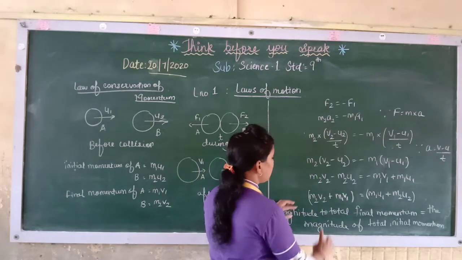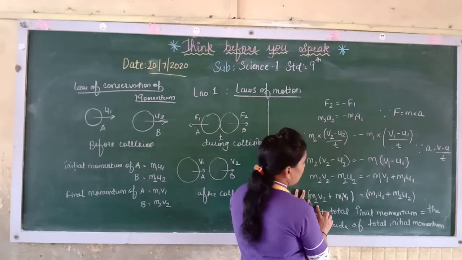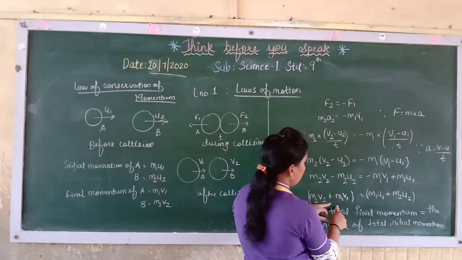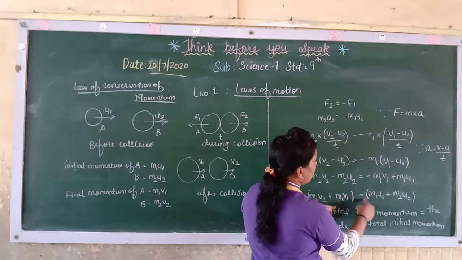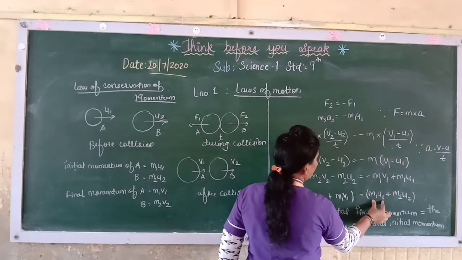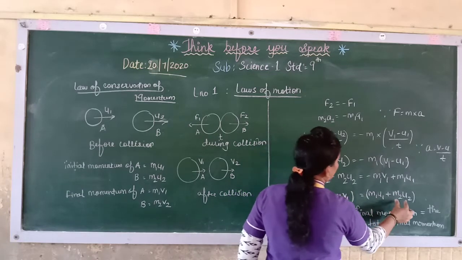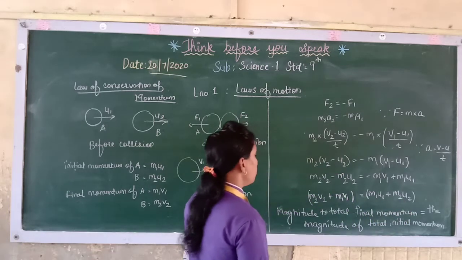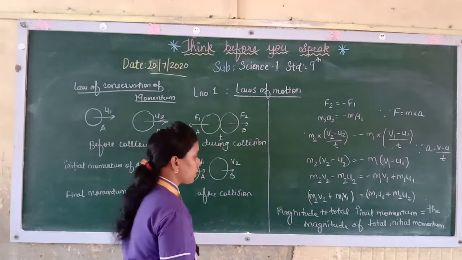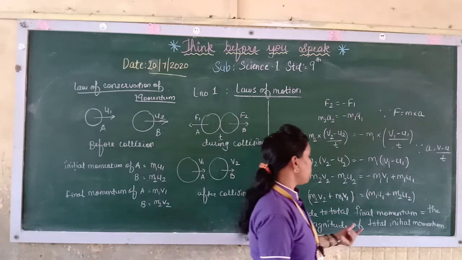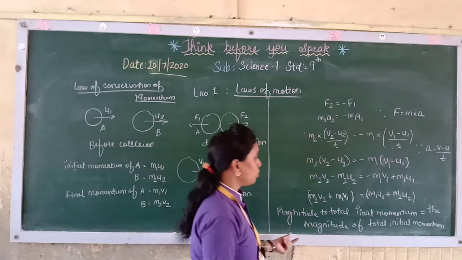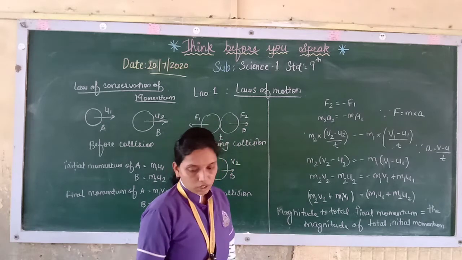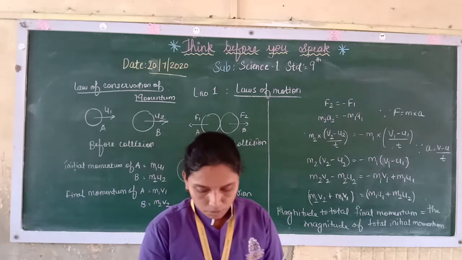Now you can rearrange: m2 v2 plus m1 v1 equals m1 u1 plus m2 u2. So you will find here that the magnitude of total final momentum is equal to the magnitude of total initial momentum.